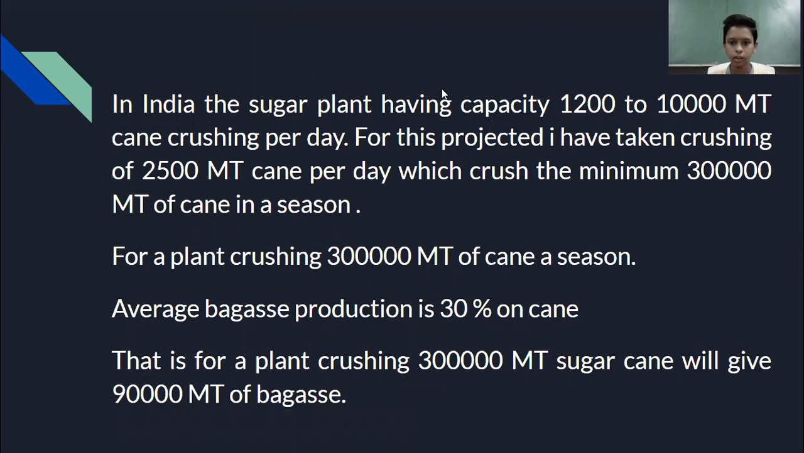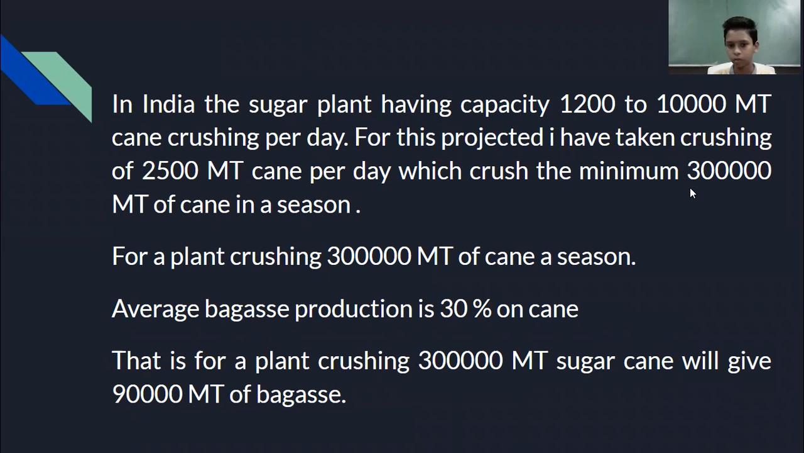In India, sugar plants have a capacity of 1200 to 10,000 metric ton. Means a small plant may have a capacity of 1200 metric ton, and the largest plant may have a capacity of up to 10,000 metric ton cane crushing per day. For this project, I have selected a plant of 2,500 metric ton cane crushing per day.